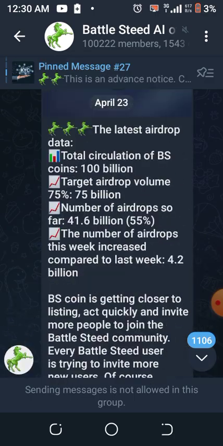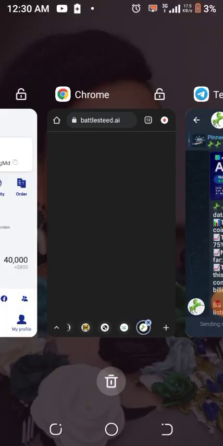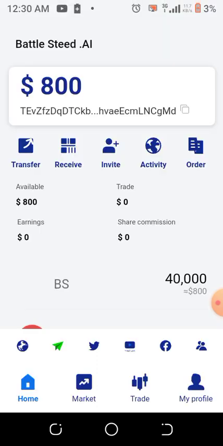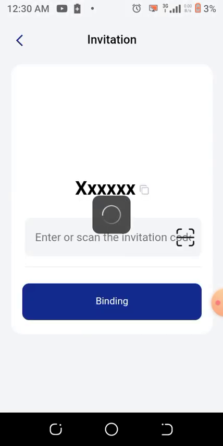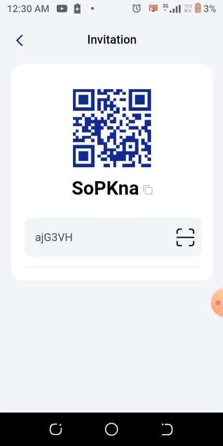Okay, so let us go back to the platform. Once you have downloaded the app and you get to this interface here, this Battlesteed.ai, the next thing that you will do is come to the portion where it says invite. My own is still loading. Okay, good. You come to the place where it says invite and you click on this invite. You have your own invitation code, but don't put your own invitation code. If you put your own invitation code, you are not going to get anything.